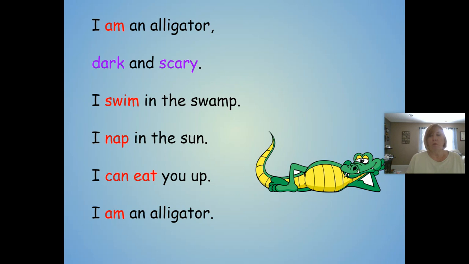So here's the poem from yesterday. I'm going to just read it to you because this is where we'll also work to add maybe one or two adverbs. I am an alligator, dark and scary. I swim in the swamp. I nap in the sun. I can eat you up. I am an alligator. Now, just as a little review, the red words are verbs, and the purple are adjectives.